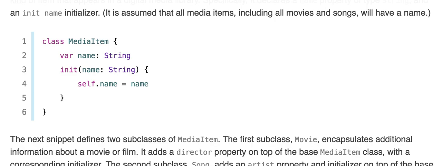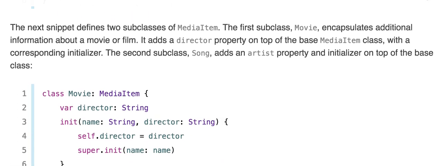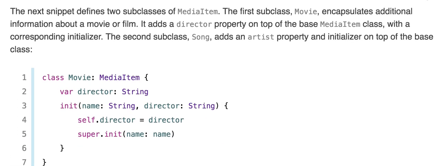The next snippet defines two subclasses of MediaItem. The first subclass, Movie, encapsulates additional information about a movie or film. It adds a director property on top of the base MediaItem class with a corresponding initializer. The second subclass, Song, adds an artist property and initializer on top of the base class.